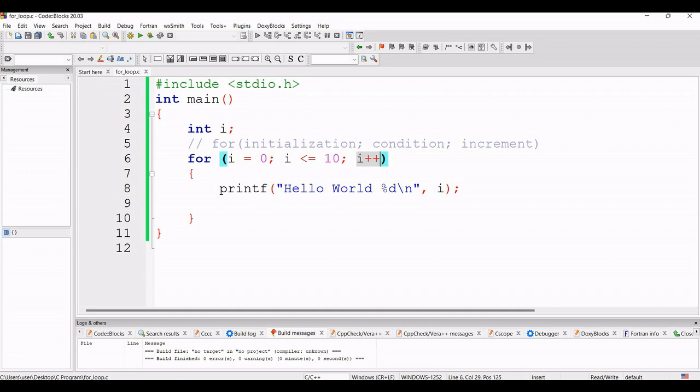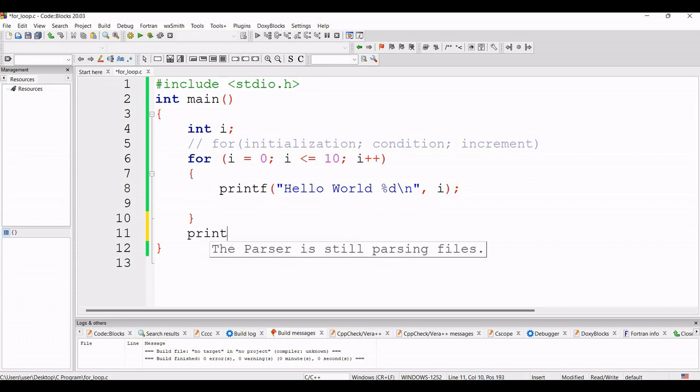Then when the value of i is incremented by 1, at that time the value of i will be 11. At that time it will check if 11 is less than or equal to 10. No, it's false. So it will come outside the for loop, and all the statements that are written outside the for loop, or after this for loop, will be executed.